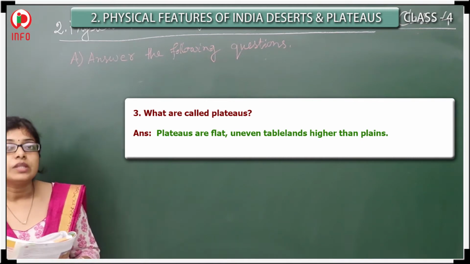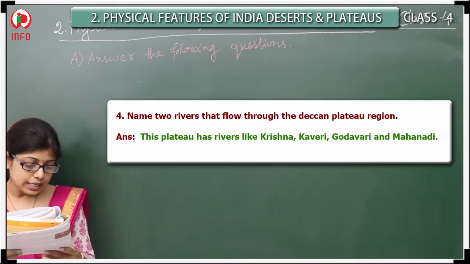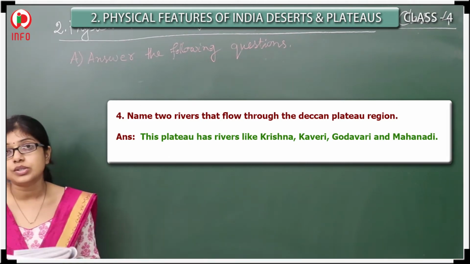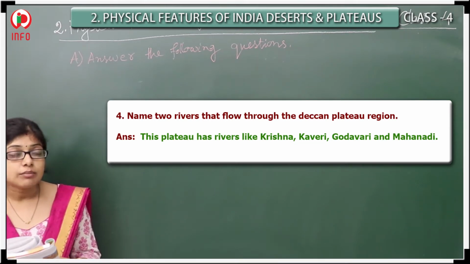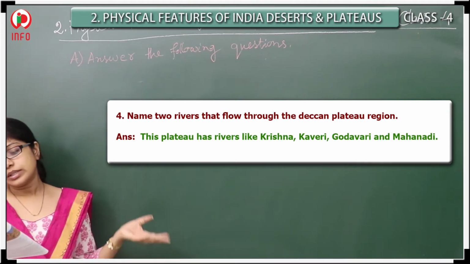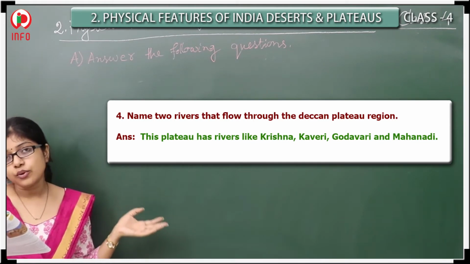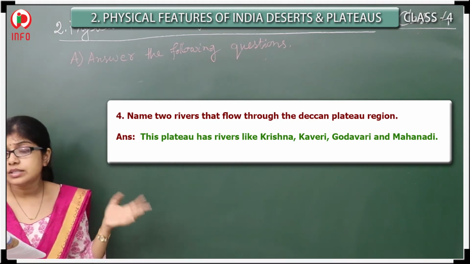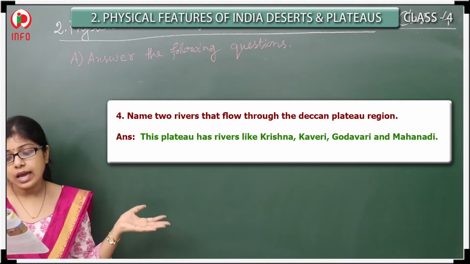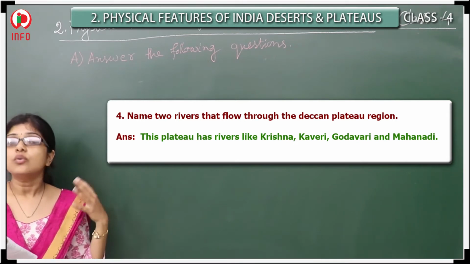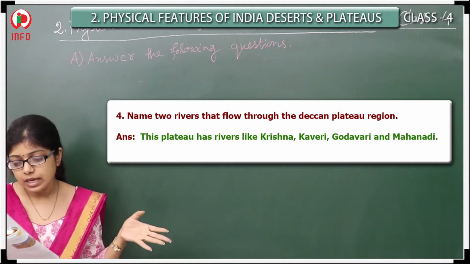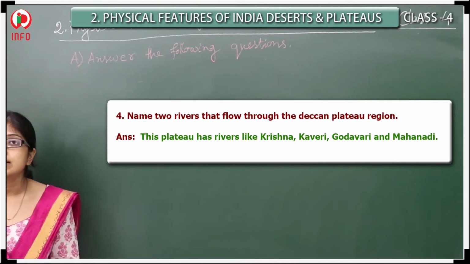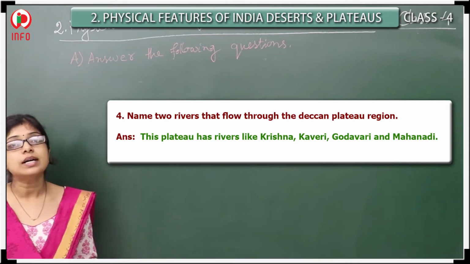The fourth question is, name 2 rivers that flow through the Deccan Plateau region. You have to tell the river names. The rivers that flow through the Deccan Plateau region are Krishna and Kaveri. You can also say Godavari and Mahanadi. They are also part of this, the rivers that pass through this plateau. So that is all about the first exercise.